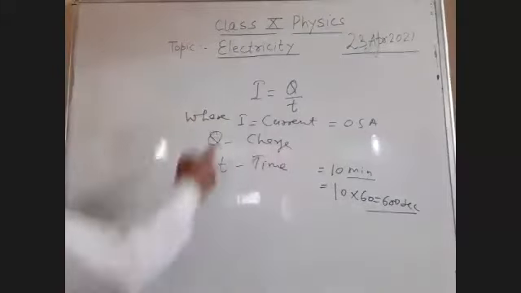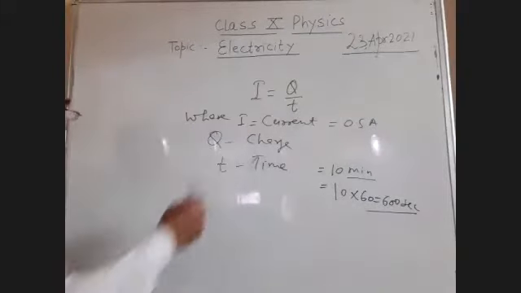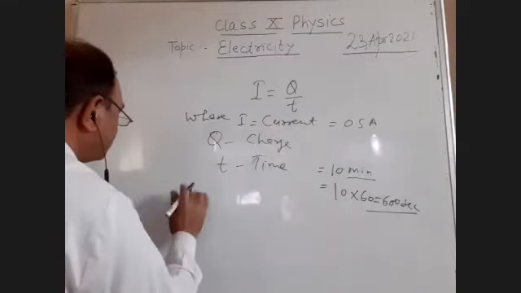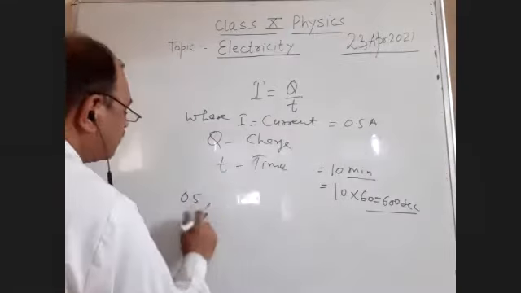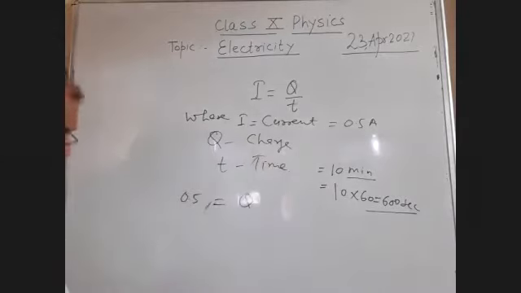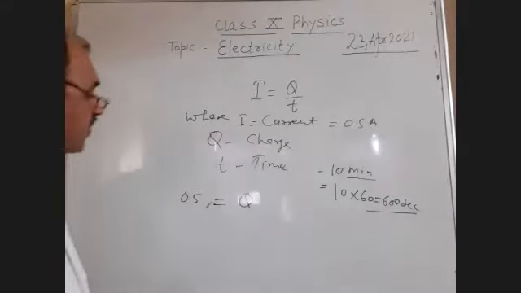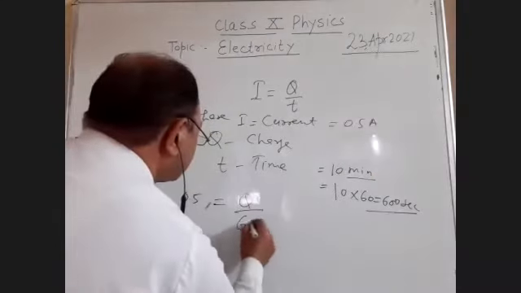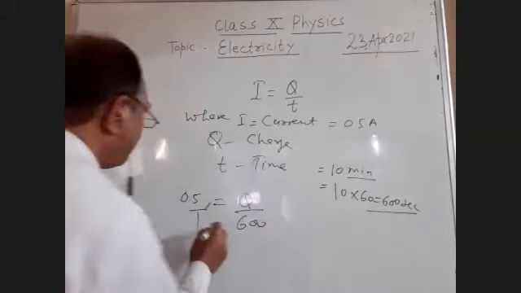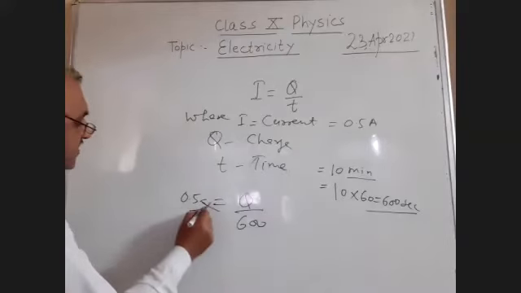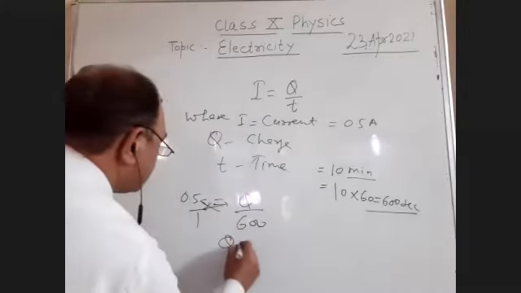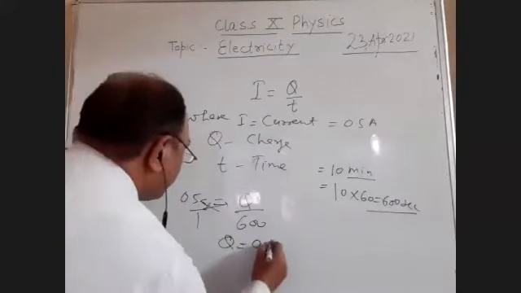Now, students, the formula is I is equal to Q by T. Current is given, 0.5 is equal to Q by T. We have to calculate the value of Q. Time is given, it is 600 seconds. Now, by cross multiplication, Q is equal to 0.5 into 600. So we'll remove this decimal and put 10. Now zero, zero cancel. 60 into 5.